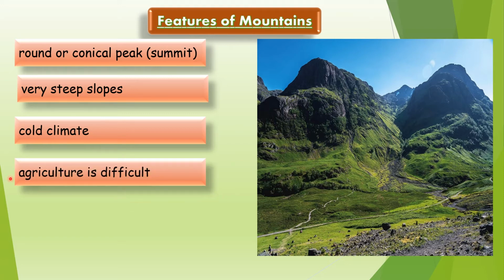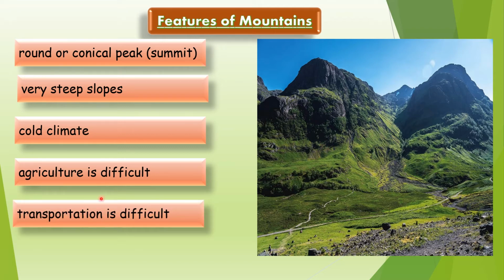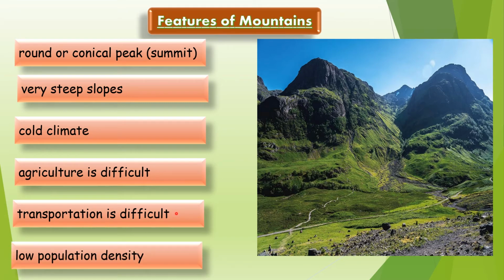Now, next is agriculture is difficult. Why? As you can see, children, they have steep slopes. So, sufficient and perfect land is not there for agriculture. That is why agriculture is difficult here. Next, transportation is difficult. See children, making roads on plains is easy, but making roads on mountains is very difficult. So, transportation is difficult here.